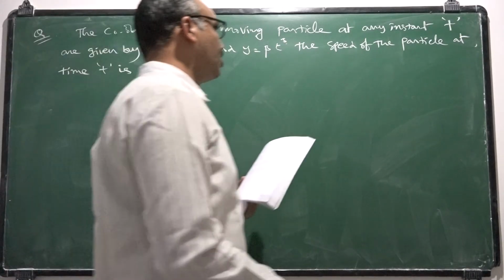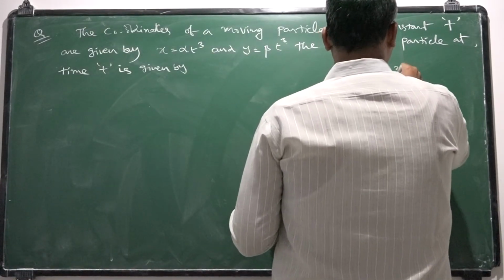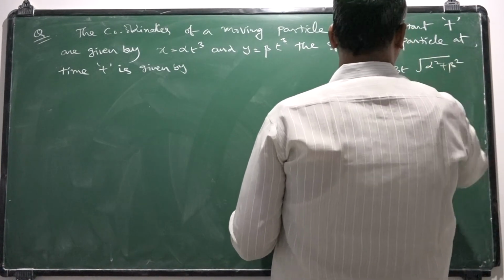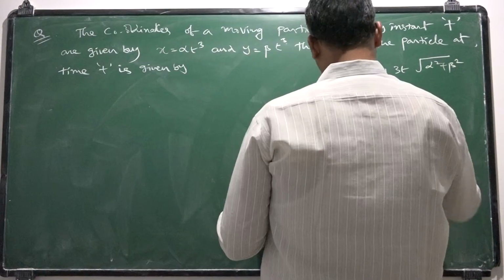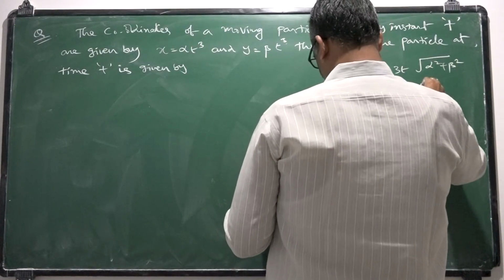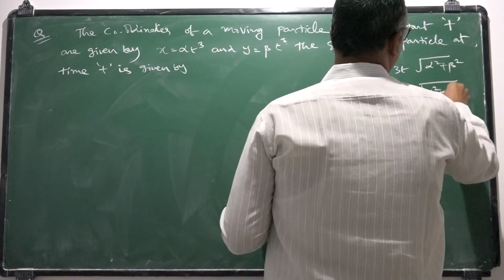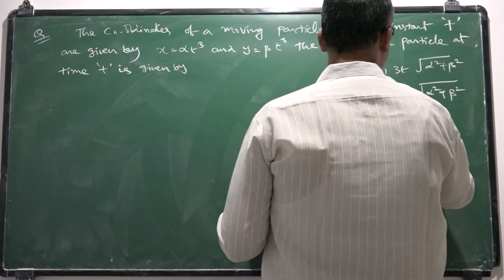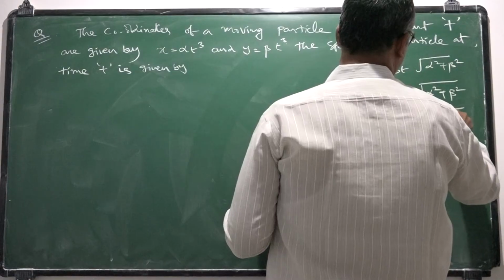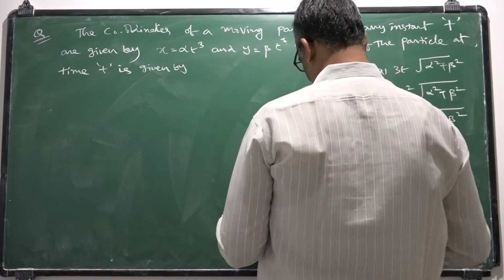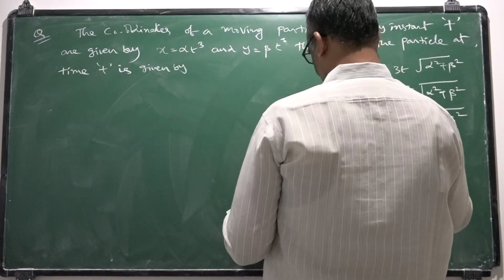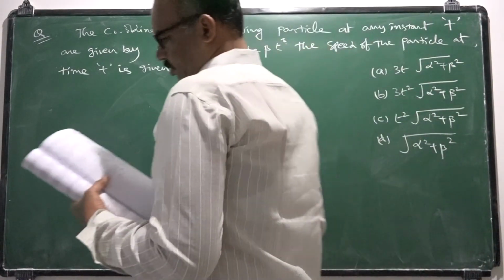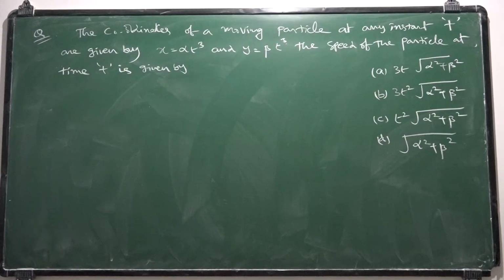So the options given for this question are: option A, 3t into square root of alpha square plus beta square; option B, 3t square into square root of alpha square plus beta square; option C, t square into square root of alpha square plus beta square; option D, root over alpha square plus beta square. So this is the problem given to us.